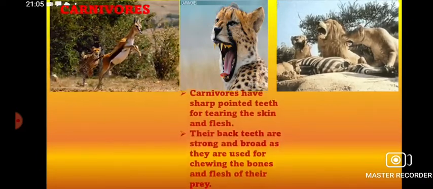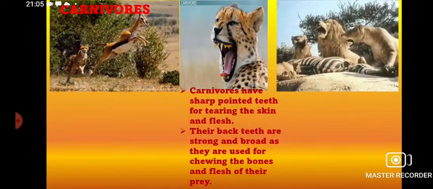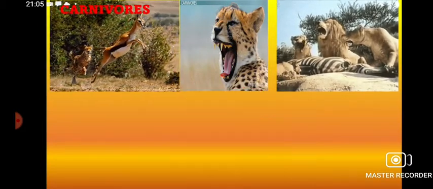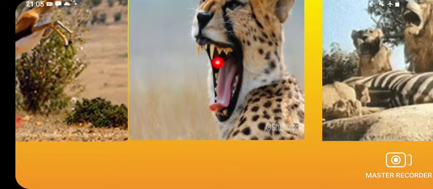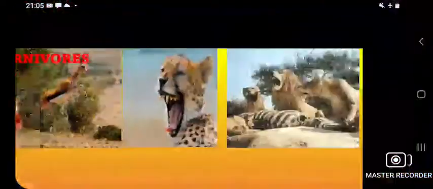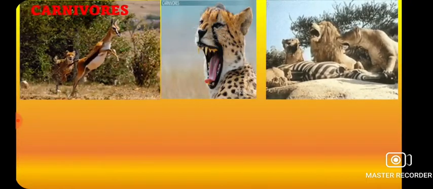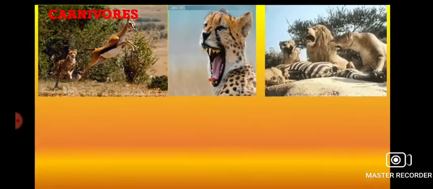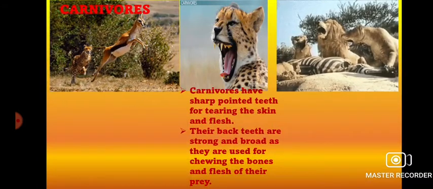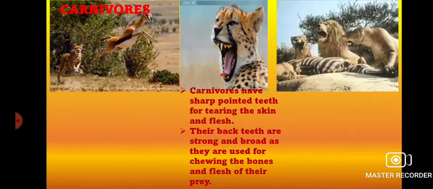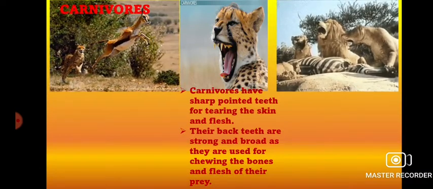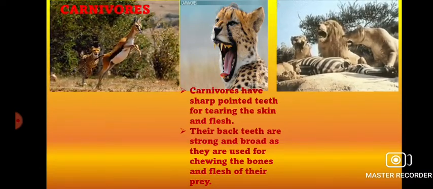Carnivorous adaptation: they have sharp pointed teeth. All carnivorous animals have sharp pointed teeth. Now what is the function of these teeth? Obviously you know that sharp pointed teeth is essential because they need to tear the skin and the flesh. And their back teeth are strong and broad as they are used for chewing the bones.